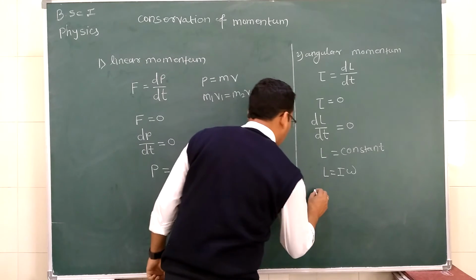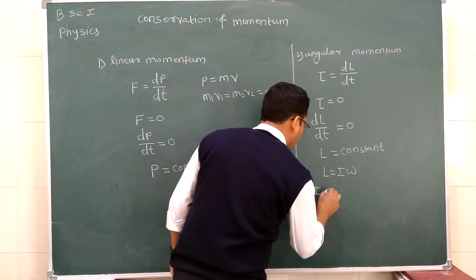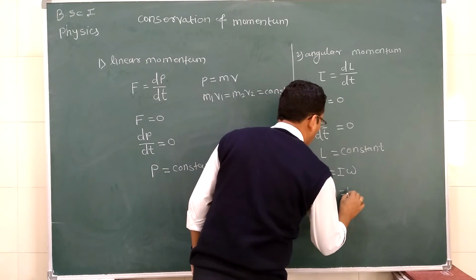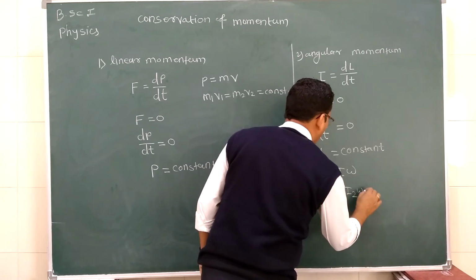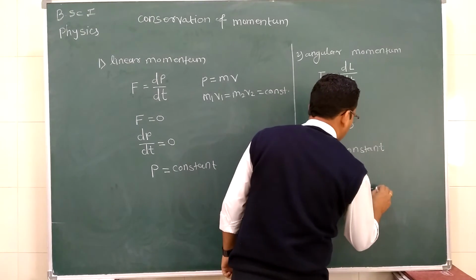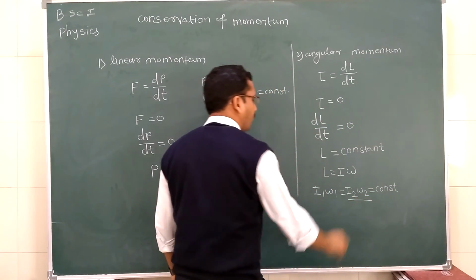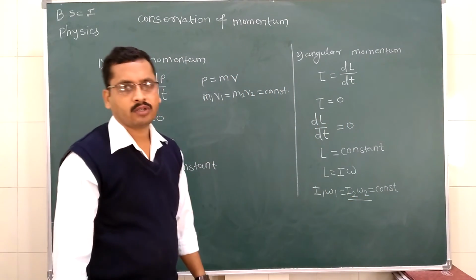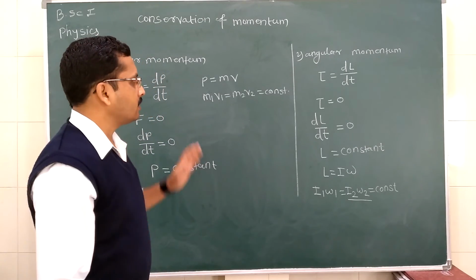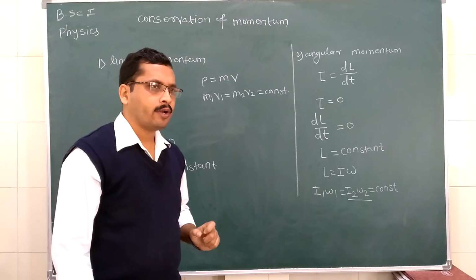So we can write I1 omega 1 is equal to I2 omega 2, which always remains constant. The product of these two terms always remains constant. So this is the conservation of angular momentum.